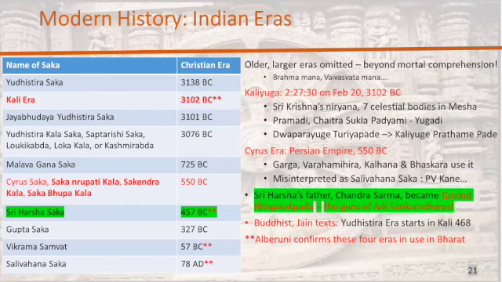And then you had the Kali era. And then, of course, you have the Vikram Samvat, which is still in use. You also have the Salivahana Saka, which is also in use. And you find many calendars related to this. Of special interest here is the Kali era, 3102 BC. This is non-negotiable, and we went over this the other day. It's a precise date: February 20th, 3102 BC at 2:27 in the morning.